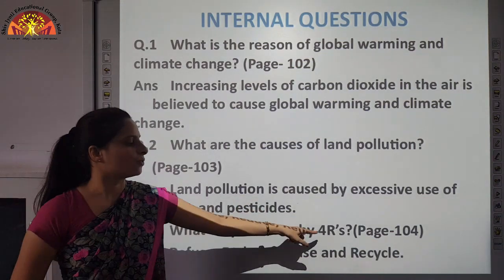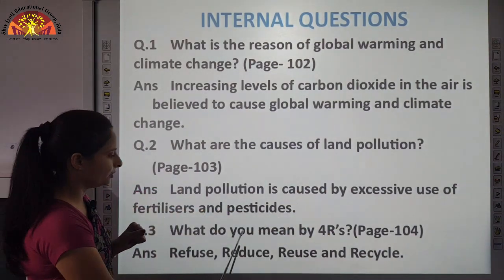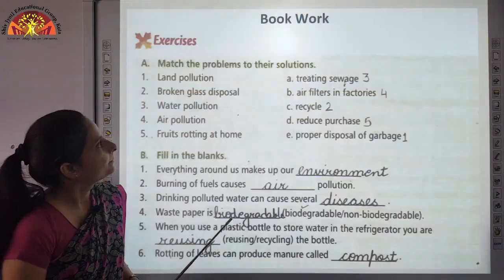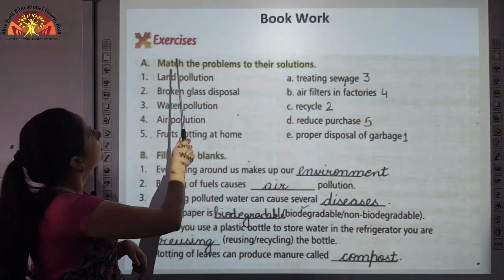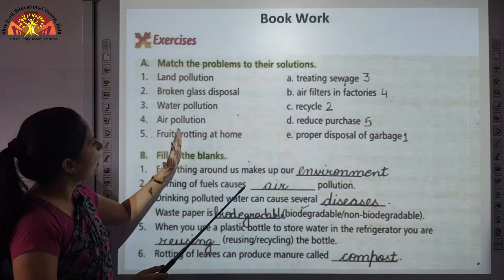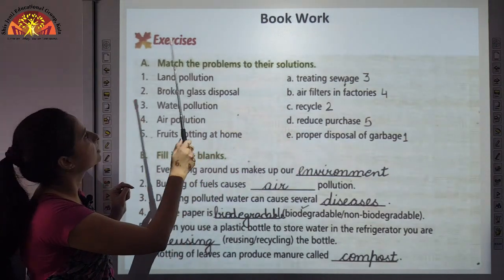As we read, the 4 Rs are used to conserve the environment, that is refuse, reduce, reuse and recycle. Coming on to the bookwork now. First question is match the problems to their solutions. Here you have been given the problems and here you have been given the solutions. So you have to match it accordingly.